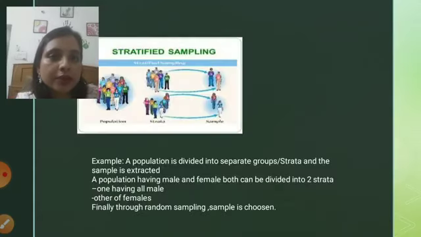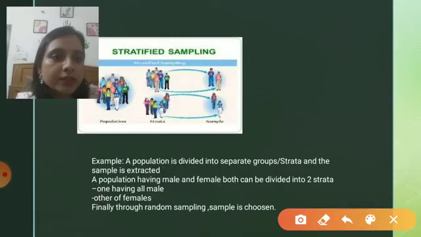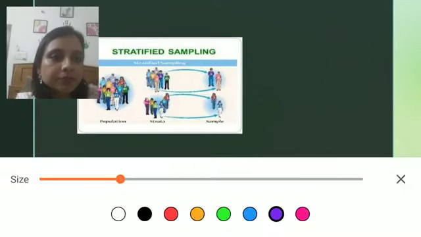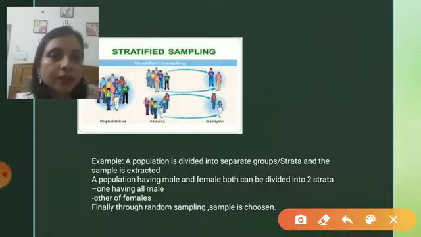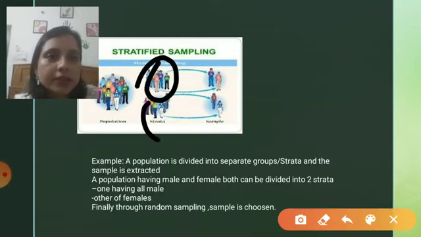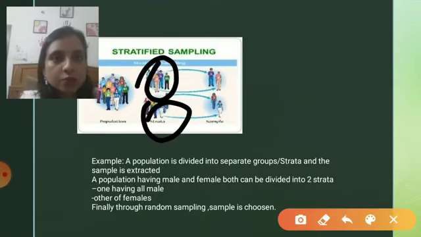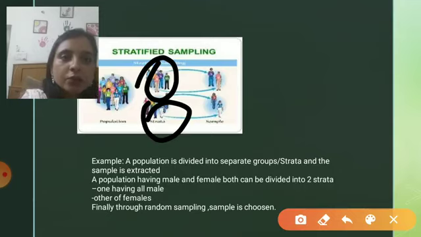I hope this is visible. This is strata 1 and this is strata 2. These are the two strata. Now the strata have to be divided by considering a particular characteristic. For example, if I have a population of Indians comprising male and female, I make two groups.